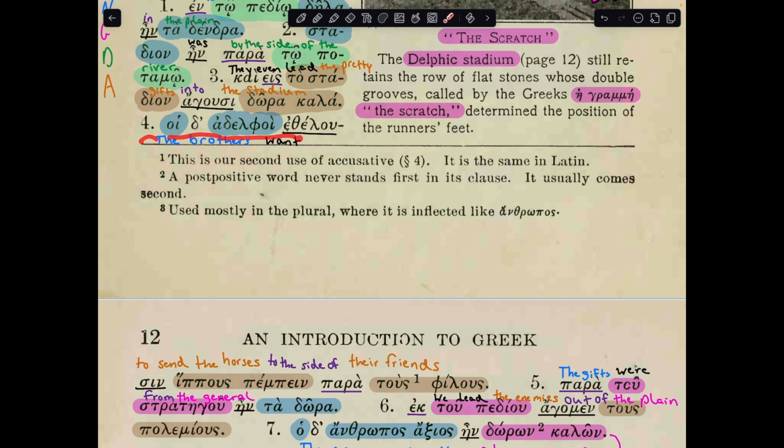4. Hoi de delpoi etelusin hippus pempein paratus pilus. Our subject is hoi adelpoi in the nominative, the brothers. Etelusin, want. Now that we have etelusin, we should look for an infinitive, which is pempein. So they want to send. What do they want to send? The horses, para, alongside or to the side of, tus pilus, their friends.